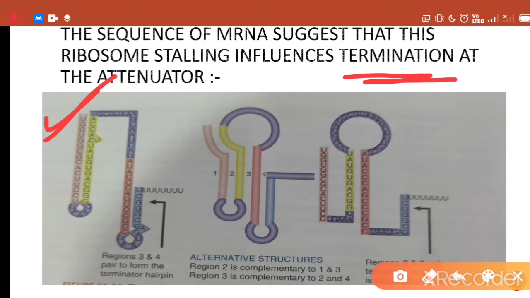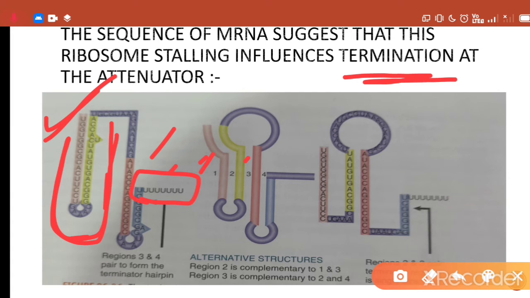Here region 1 pairs with region 2, and region 3 is paired with region 4, due to which a hairpin loop structure is generated that precedes the U8, a run of eight uracils.